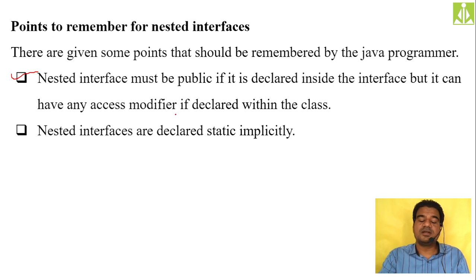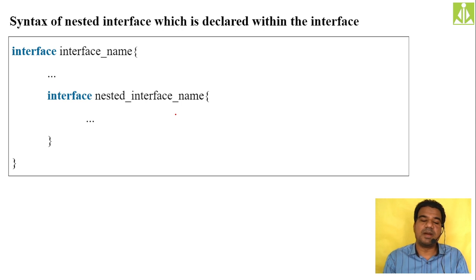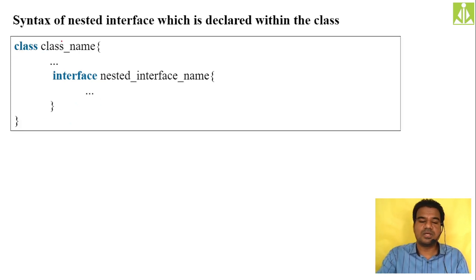Nested interfaces are declared static implicitly. Implicitly means by default. As you can see over here, we have taken the outer interface, and in that we are keeping a nested interface. So in this way we can put an outer interface, curly brackets, and an inner interface. If you are keeping the same thing within a class, you take an outer class and an inner interface.